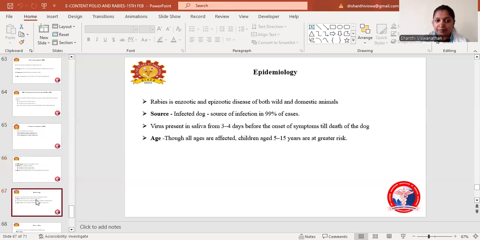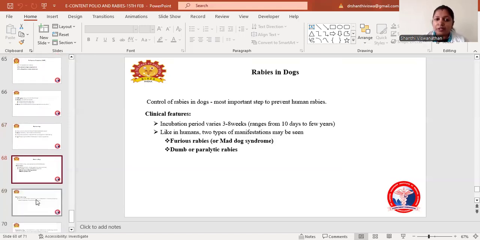Coming to the epidemiology, rabies is an enzootic and epizootic disease of both wild and domestic animals. The source is the infected dog, in 99% of cases. The virus is present in saliva from 3 to 4 days before the onset of symptoms till the death of the dog. Though all ages are affected, children aged 5 to 15 years are at greatest risk. Control of rabies in dogs is the most important step to prevent human rabies. The incubation period varies from 3 to 8 weeks, and ranges from 10 days to a few years.